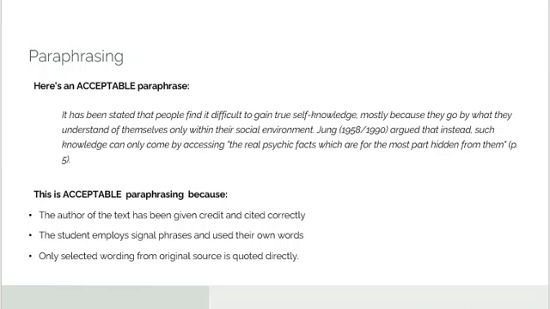This is acceptable paraphrasing because the author of the text has been given credit and cited correctly, and the paraphrase employs signal words to indicate to the reader that what is coming is not the original idea of the student, and only selected wording from the original source is quoted directly.